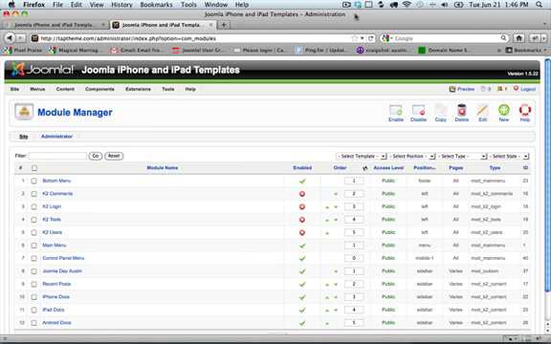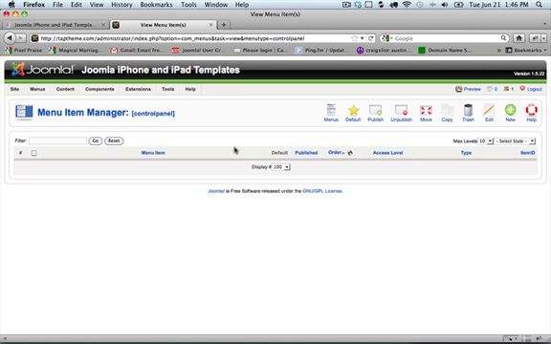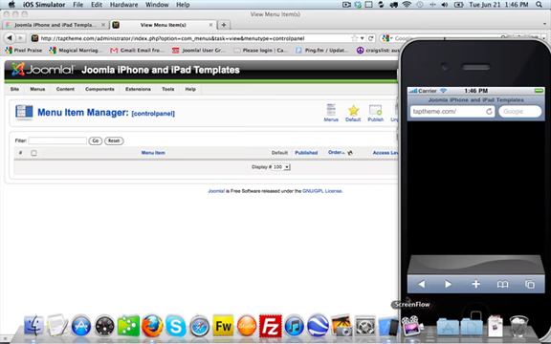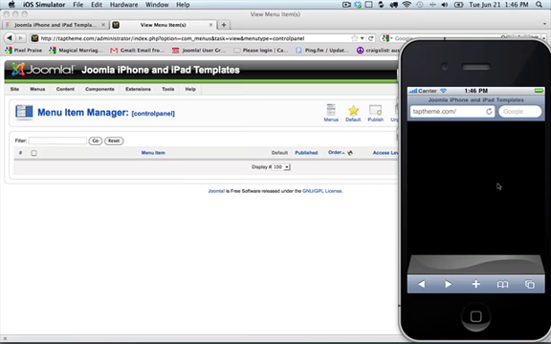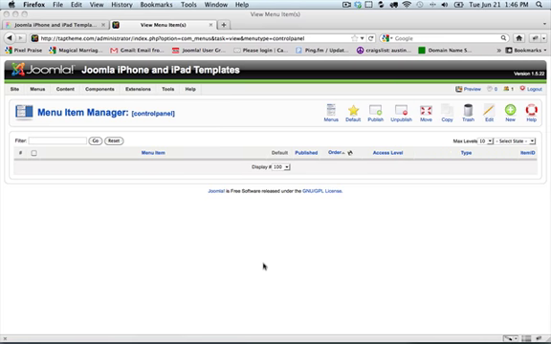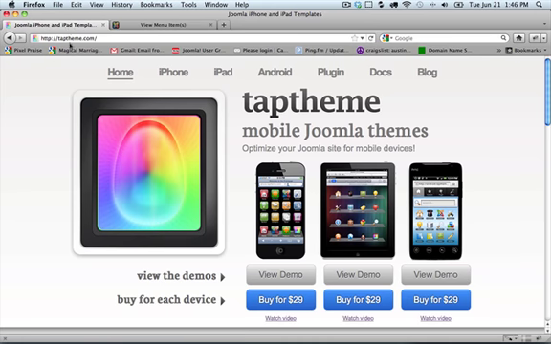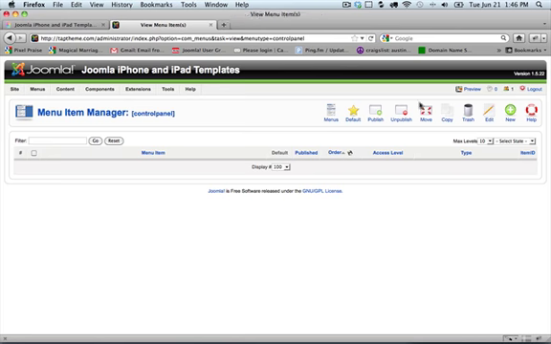Okay, so what we want to do next is create our menu items under the control panel menu. So we'll go to Menus, we'll go to Control Panel, and you want to create a list of the stuff that you want on your control panel. If we go back to the iPhone simulator, you'll see that there's nothing in Taptheme. It's still empty. All right, so we want to create our icons. So first we're going to start off with, let's see what we want here. We're on Home. We're going to go ahead and add iPhone, iPad, Android, and we'll just go ahead and use Blog for this example.